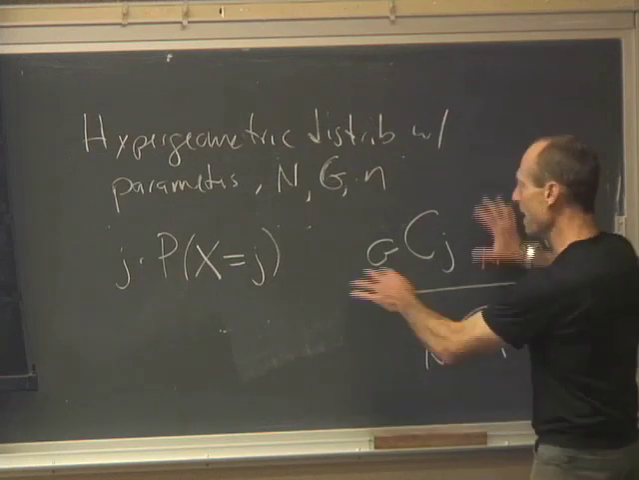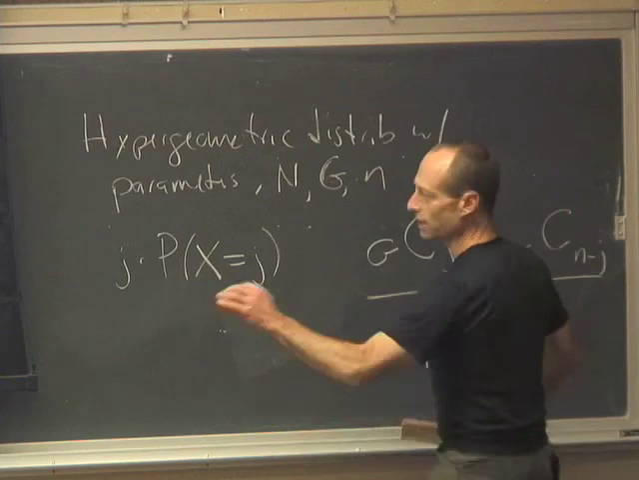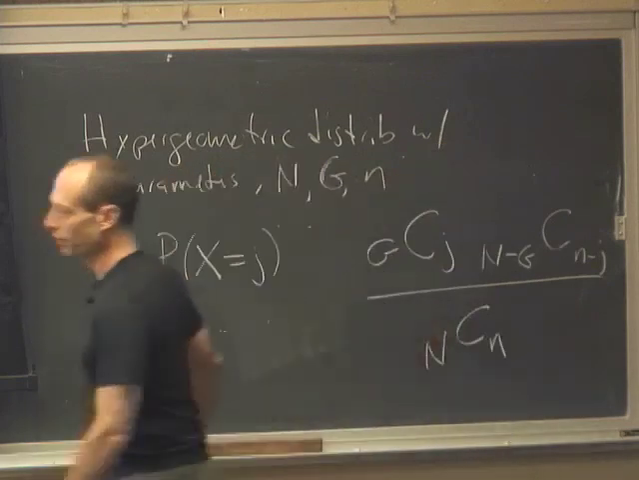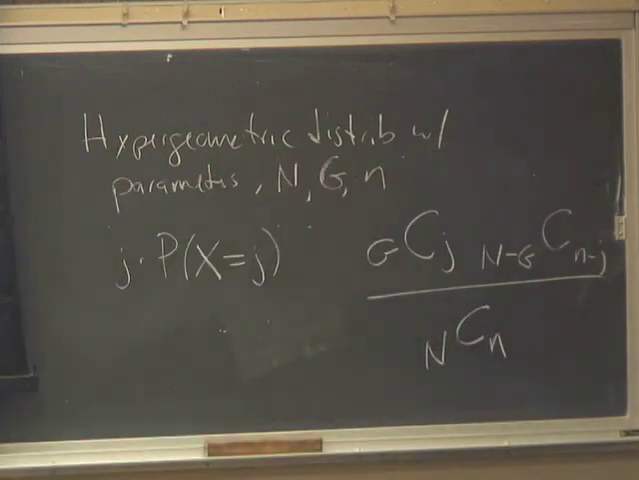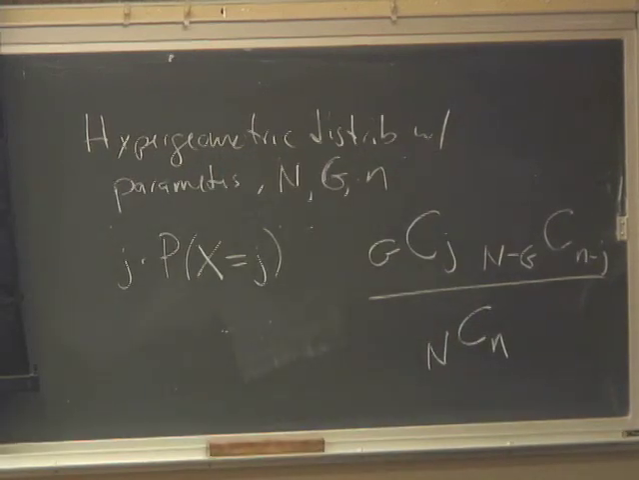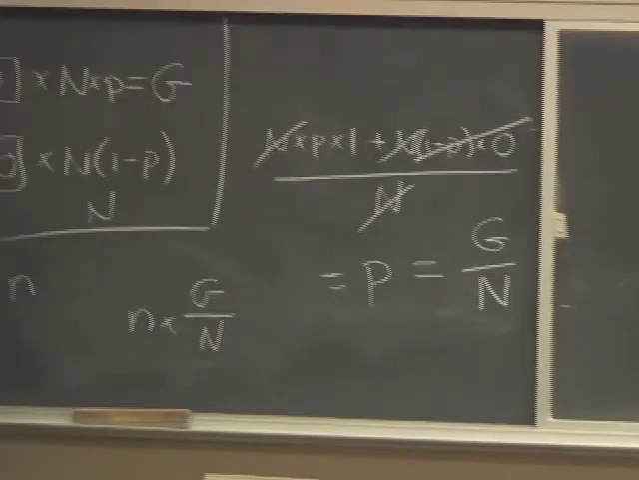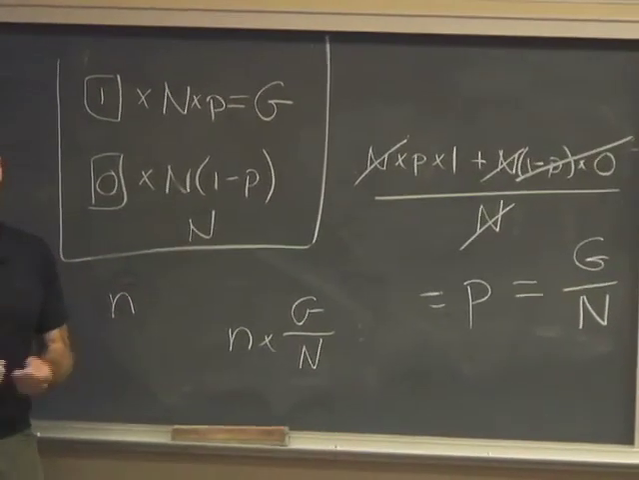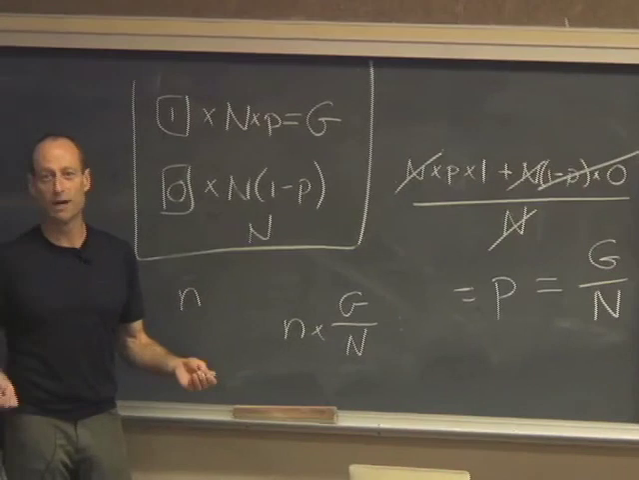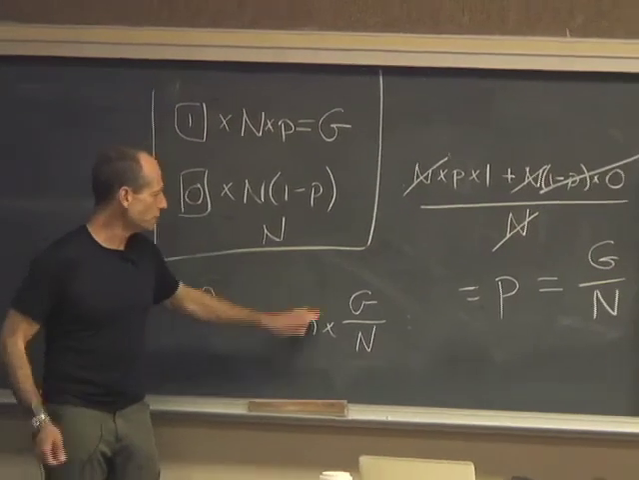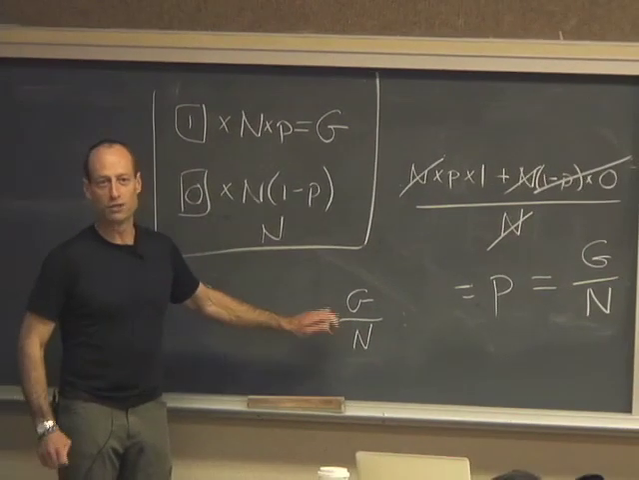Okay, so this mess is going to end up reducing to little n times big G over big N, which is the analog of little n times little p for the binomial. The expected value for the binomial is the same as the expected value for the hypergeometric. It is the number of draws times the fraction of ones there are in the box.